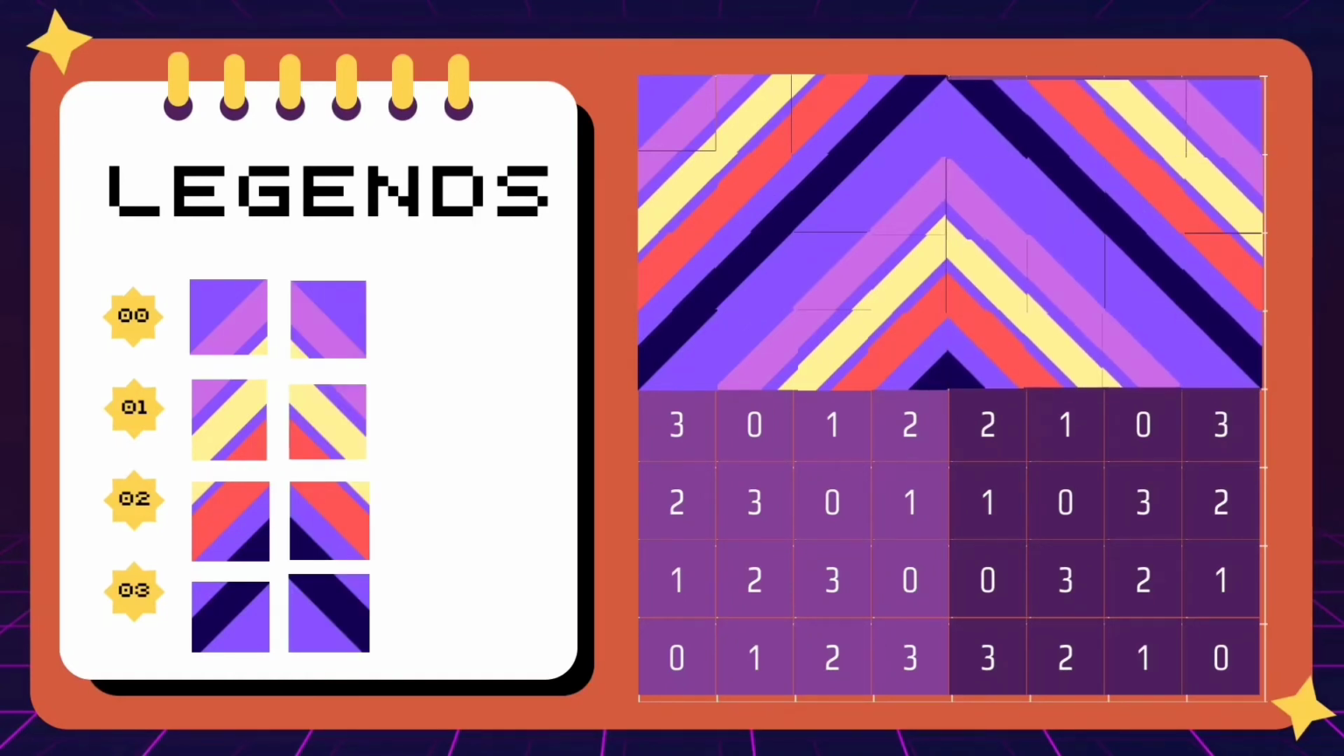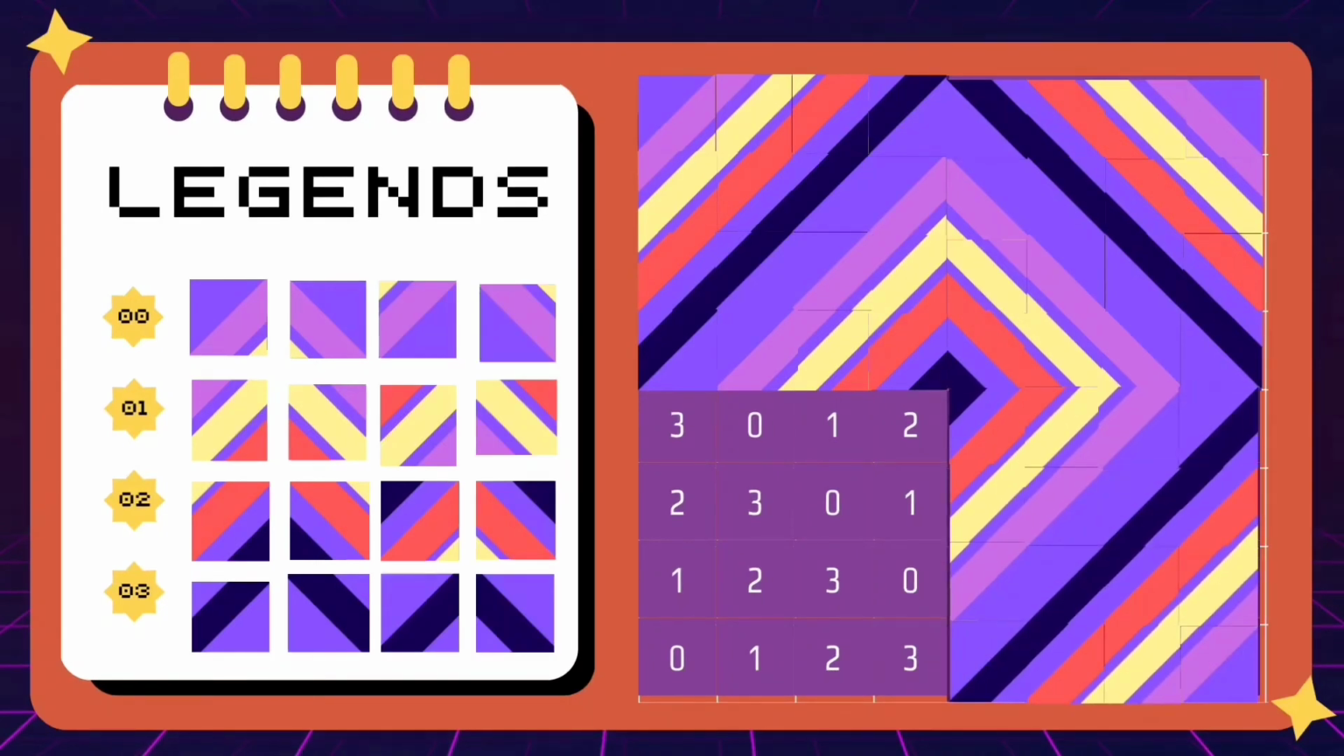Quadrant 2. Before filling quadrant 2, let us rotate the legends to the right at 90 degrees. Observe the placing of the legends. Now, fill first all the 0, and then all the 1, and all the 2, and all the 3.